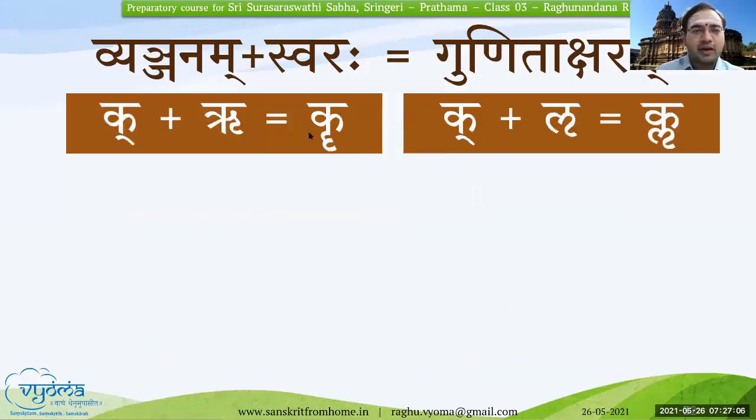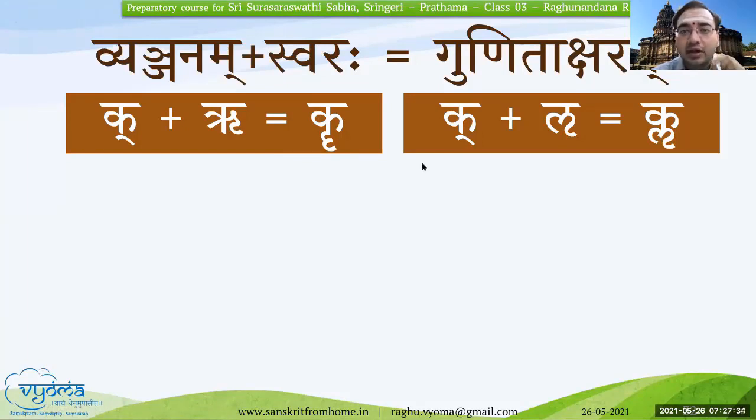Here, both of these are there. K plus R, which is Kr, and K plus L, which is Kl. The sound is very subtle. It is not Kl. Some people make it evident saying that it is Rikara and hence they say Kl, but that is not the right pronunciation. It is just similar to Kr, Kl. The L will be just heard.